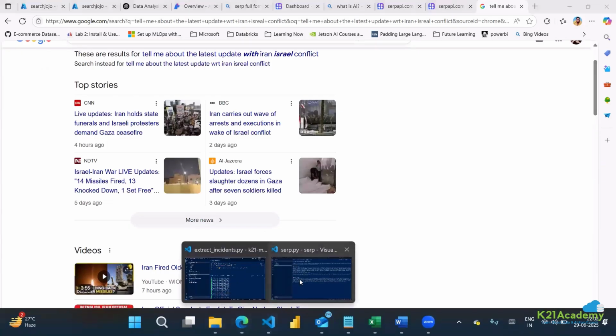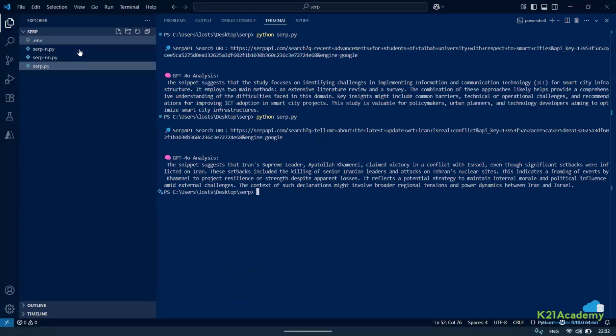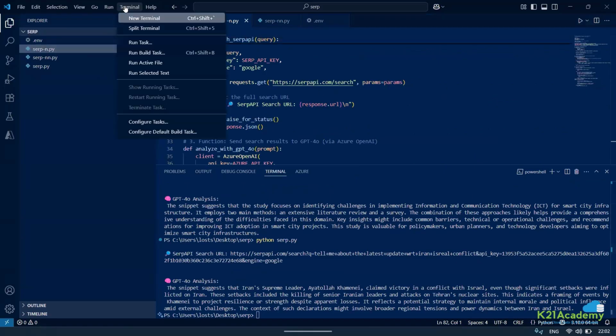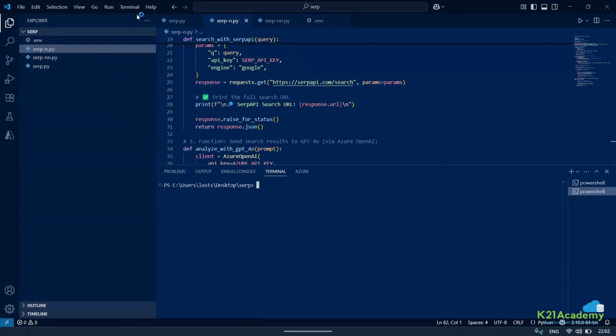Now let me make a change here. Rather than this, let me run this piece of code. The only thing that I've changed here is, let me open the terminal again and run this piece. Here I can also enter my query directly in the console. So let me just ask a question: what is 2 plus 2? Let me try this out.